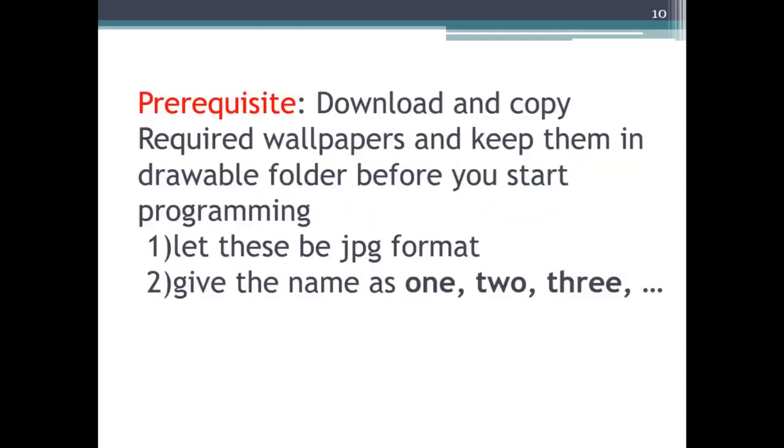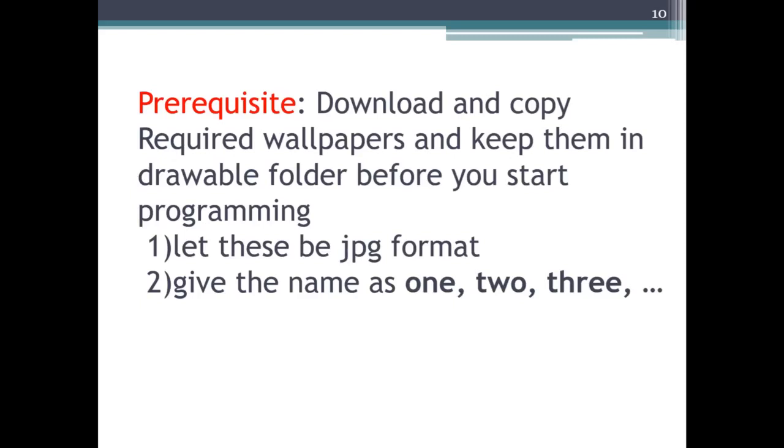You can do it. And the prerequisite required for us in this project is, you have to download and copy a few wallpapers, whatever is to your liking. Those wallpapers you should download and keep. And then you know where they will sit. These should sit in the drawable folder.